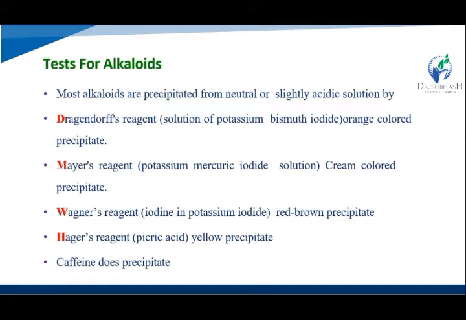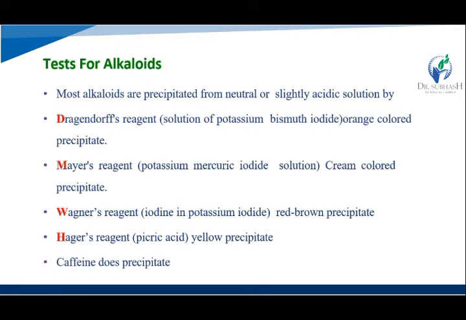Then Mayer's test: the reagent is potassium mercuric iodide solution. Mayer's reagent and alkaloid react and generate a creamy colored precipitate, which indicates the presence of alkaloids. Then Wagner's reagent, which has iodine in potassium iodide.